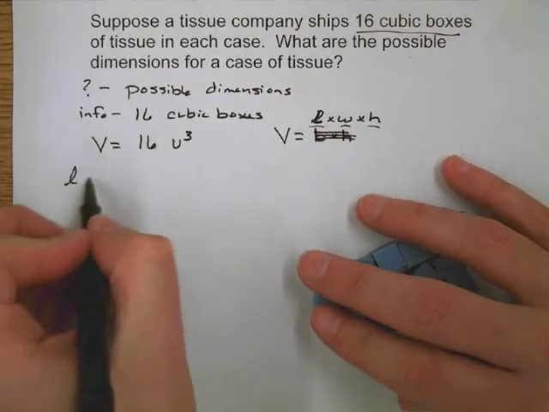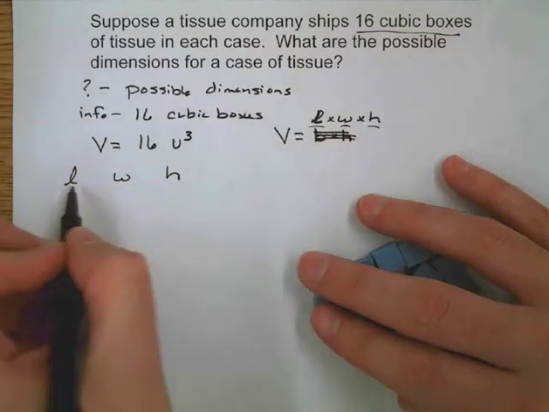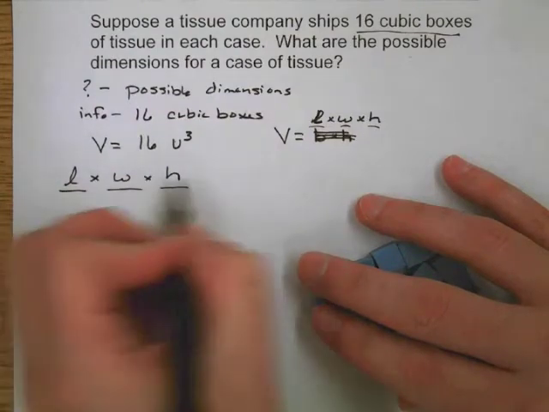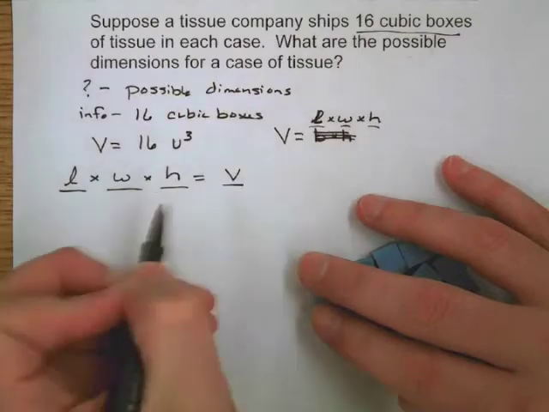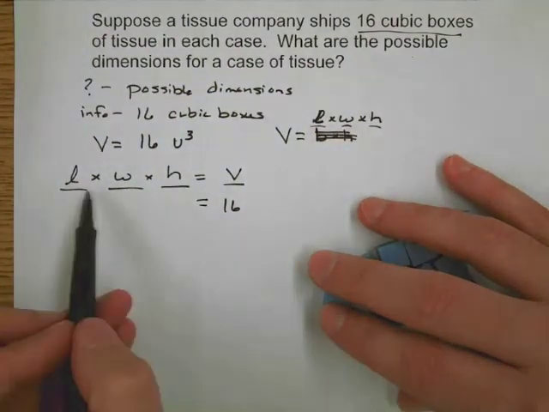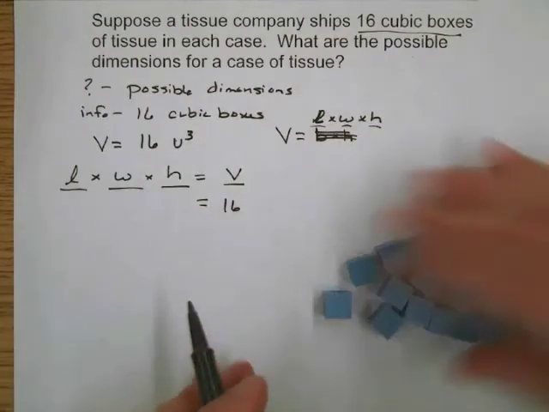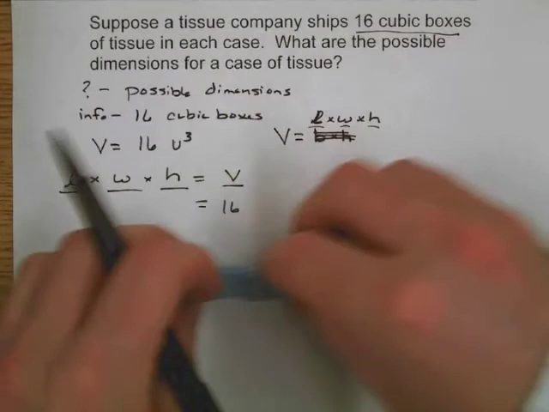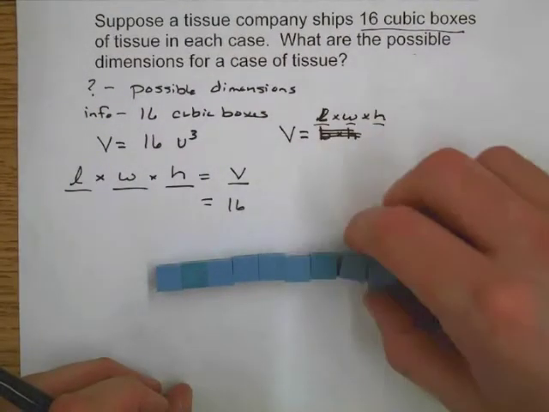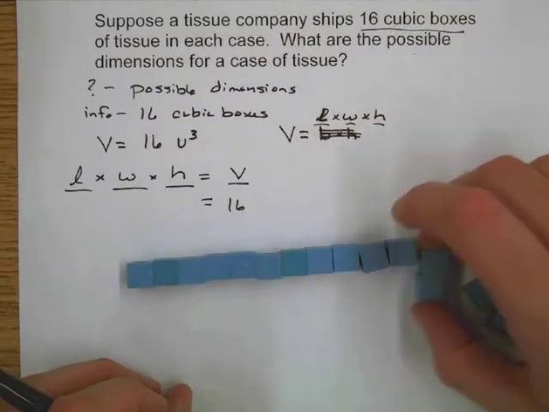So I'm actually going to set up a table here: length, width, and height. If I multiply these together, I come up with the volume, and I already know that the volume is going to be 16. So what I really want to know is what are the different possibilities these could be to get me to that 16. If I just start moving some of these things around, let's see what they make up.